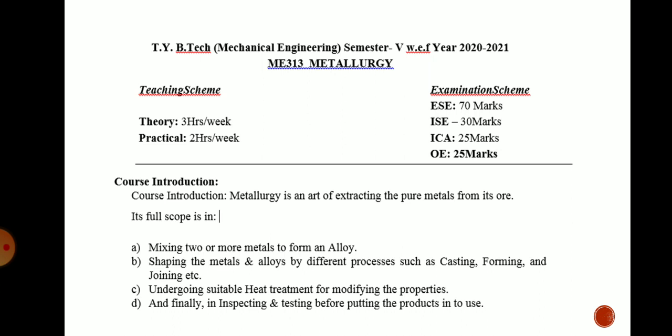And the course introduction we will see in short now. In the last lecture we have seen the course introduction. Now this metallurgy is an art of extracting the pure metal from its ore. Its scope is in mixing of two or more metals to form an alloy, or shaping the metals and alloys by different processes such as casting, forming and joining, undergoing suitable heat treatments for modifying the properties, and finally inspection and testing before putting products into actual use. So this is the full scope of this subject, and you will observe this in the syllabus content also.